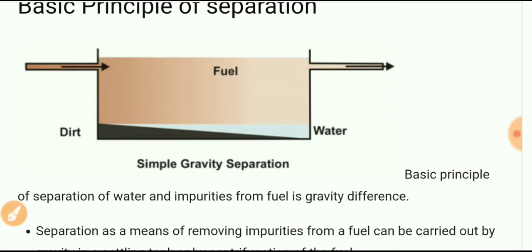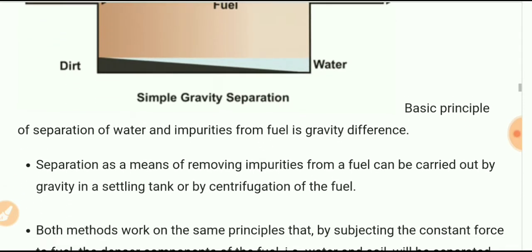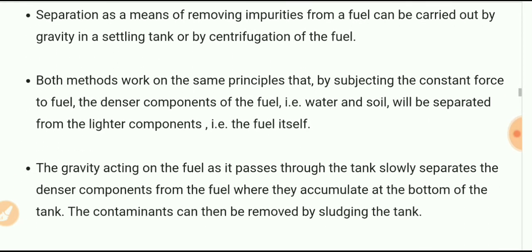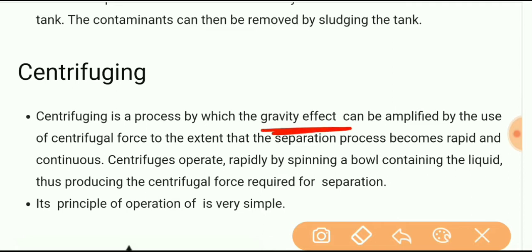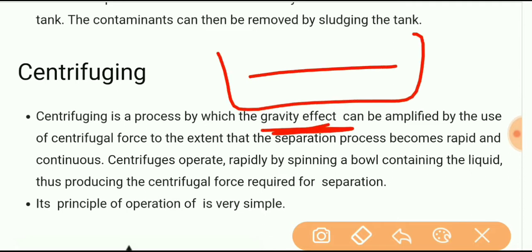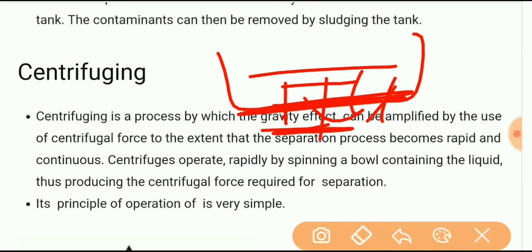But it has so many disadvantages. This simple gravity separation is displaced by the centrifuge. Then what is a centrifuge? Without it, the gravity effect means the oil is left for a few days and by its own weight water settles down in the bowl.